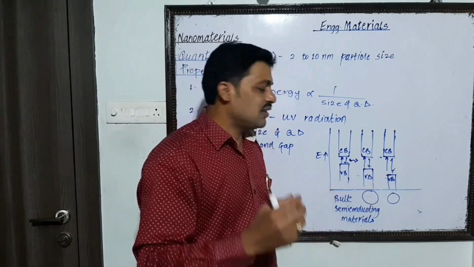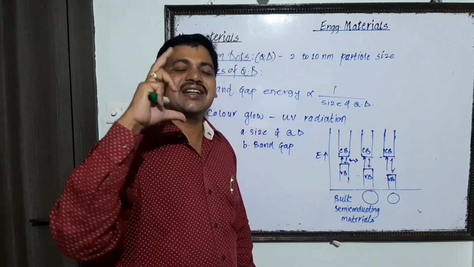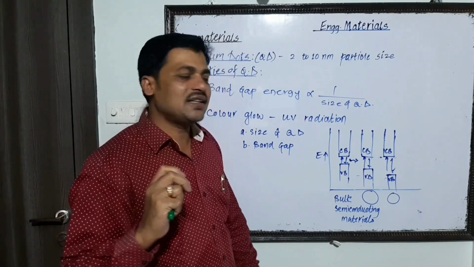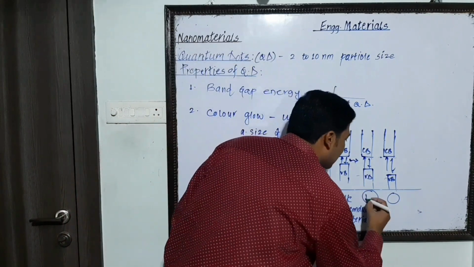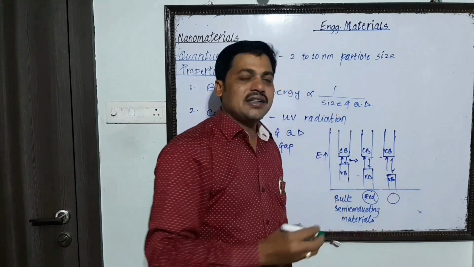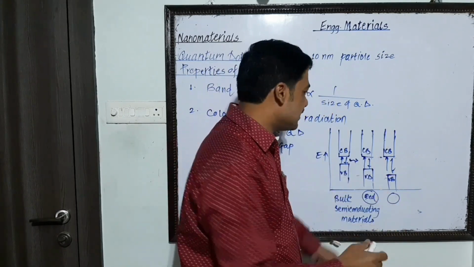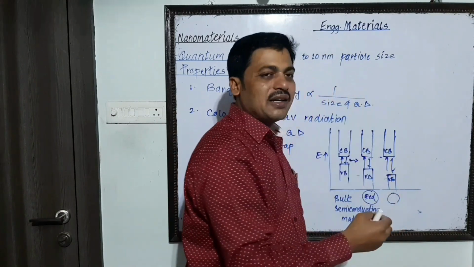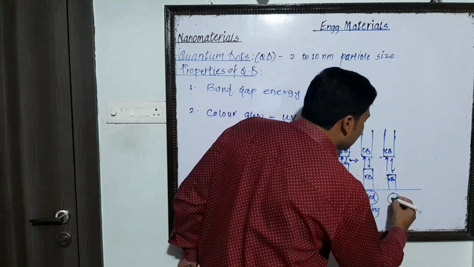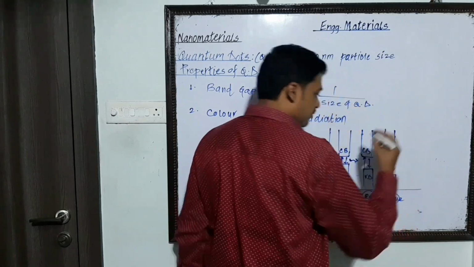Suppose there is a small band gap, that means the larger the size, the smaller the band gap. At that time it gives, suppose, the red color. And if we pick up the quantum dot having the smaller size, the larger is the band gap, at that time it emits the color blue.